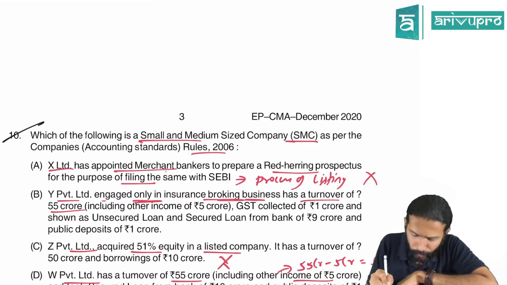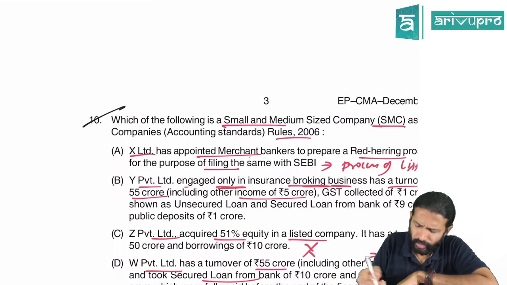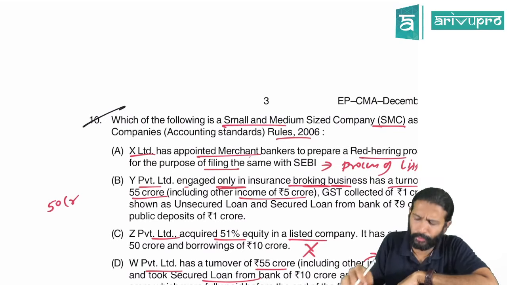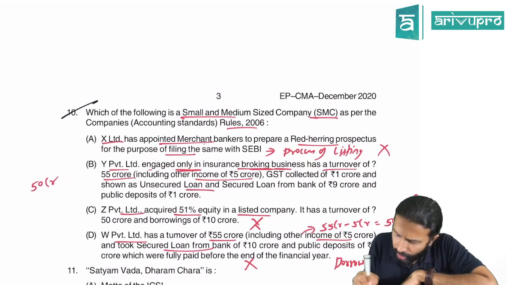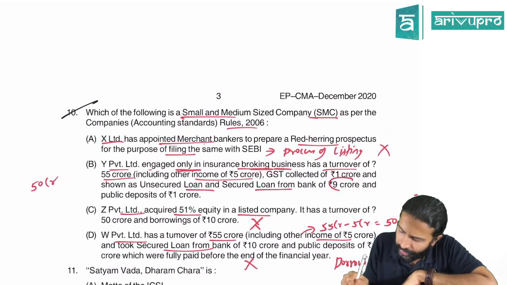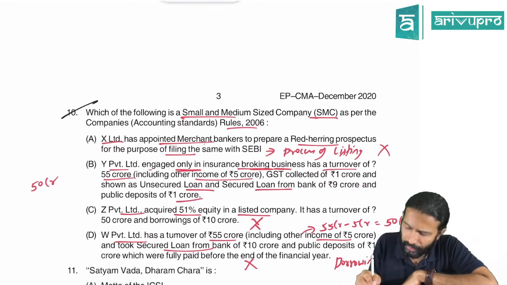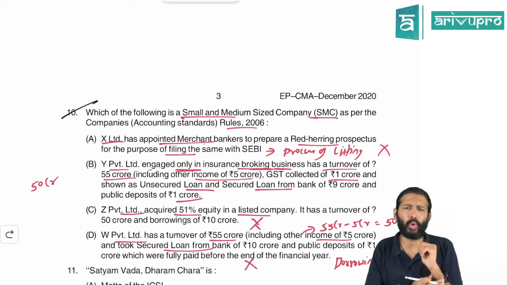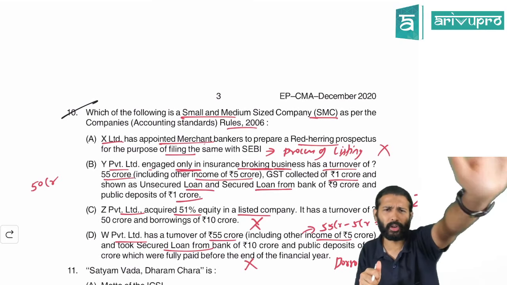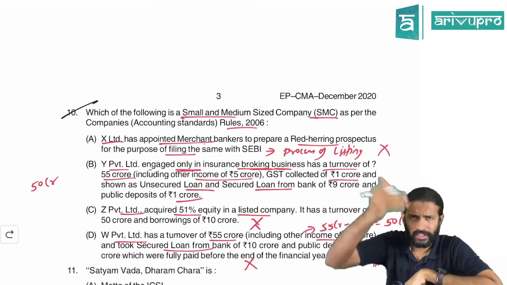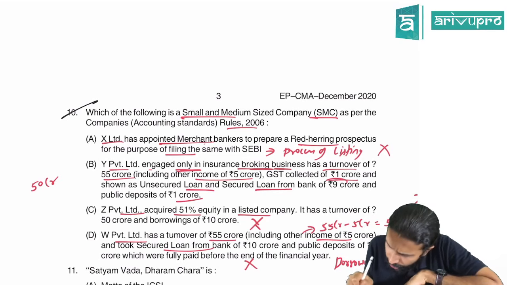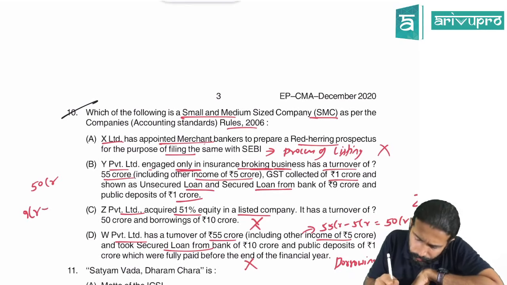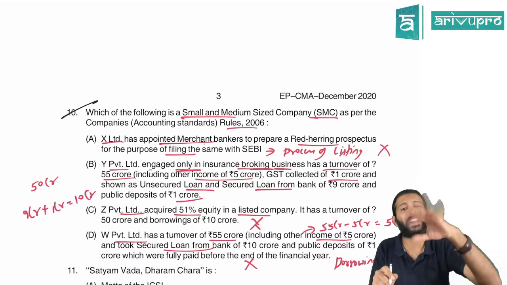With a turnover of 55 crores, including other income. So, excluding other income, turnover is only 50 crore. And unsecured loan and secured loan from bank is about 9 crore rupees. And public deposits is 1 crore. GST is 1 crore. GST is not your loan. You have collected it and you're going to repay it. You're only going to take the other than GST portion. So secured loan is 9 crore. Public deposits is 1 crore. That means the borrowing is 10 crore only.